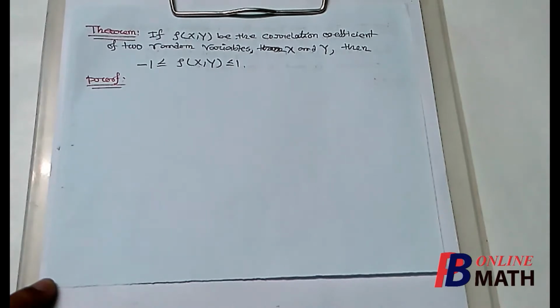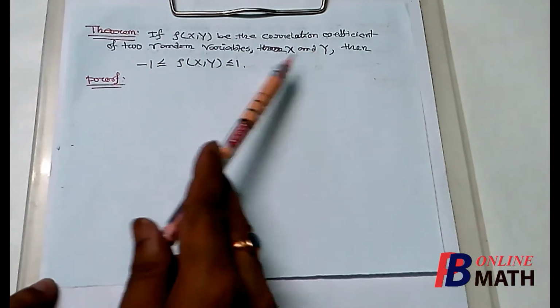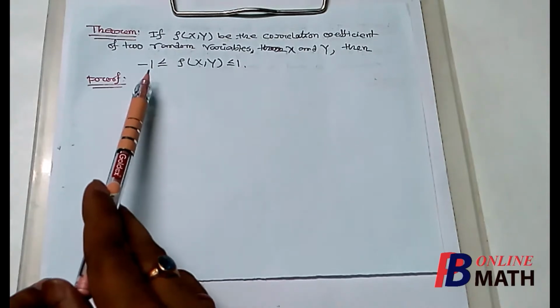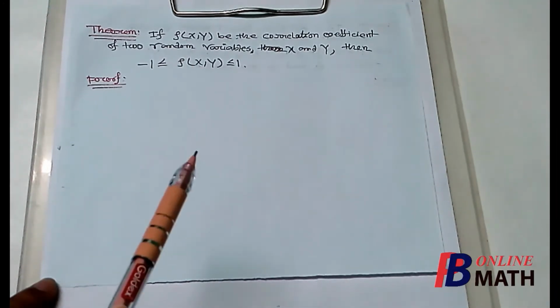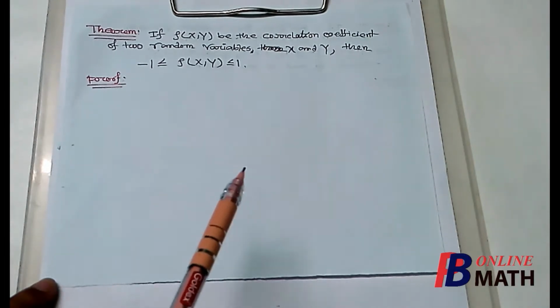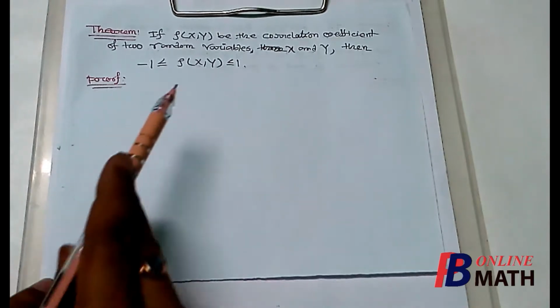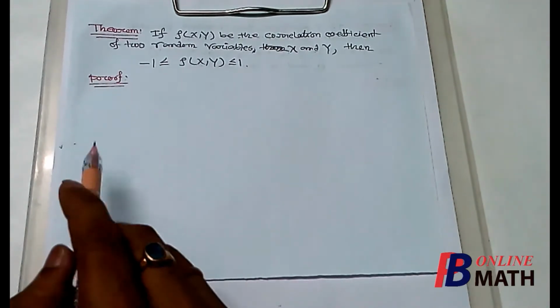We consider the next theorem. This is the most important theorem of the correlation coefficient. It is given that if rho xy is the correlation coefficient of two random variables x and y, then rho xy must lie between -1 and +1. Whenever I consider this theorem, we are assuming that the correlation coefficient of the two random variables x and y exists. So let us start the theorem. Remember, we have to prove that rho xy lies between -1 and +1.